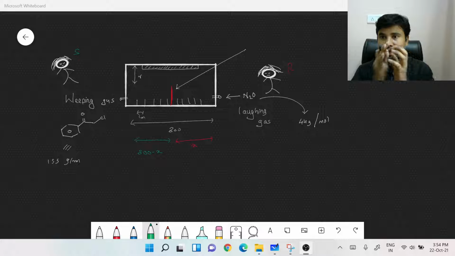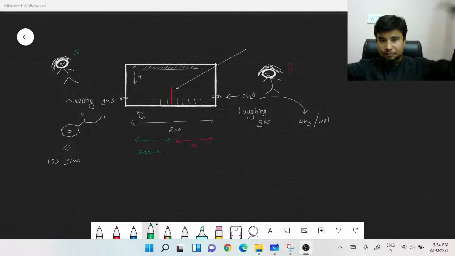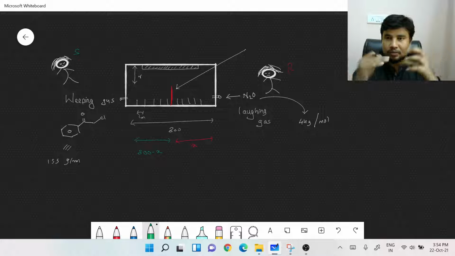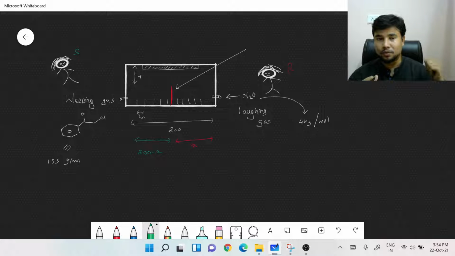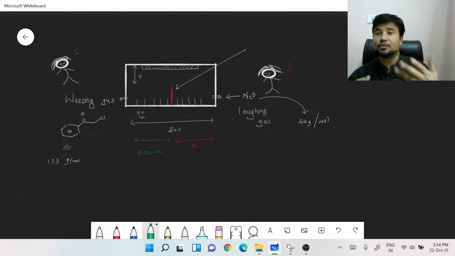One more thing here is that the audience wouldn't be watching the movies in the same way as we do on Earth. They are lying down on this platform which is made for them to lie down, and the movie is being projected over the roof. As you can see over the image, this is where the movie is being projected, and this is where the audience are lying. When the laughing and weeping gases are added from both corners of the room, you'd reach a point at a particular time when both gases would meet. So this is that row where the audience would be both laughing as well as weeping at the same time.